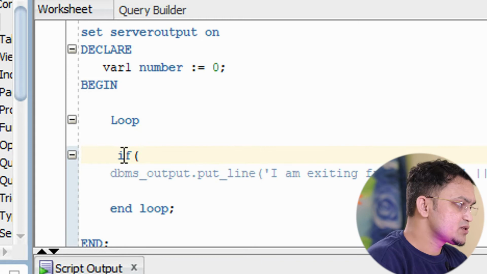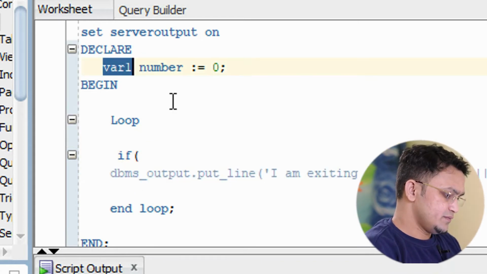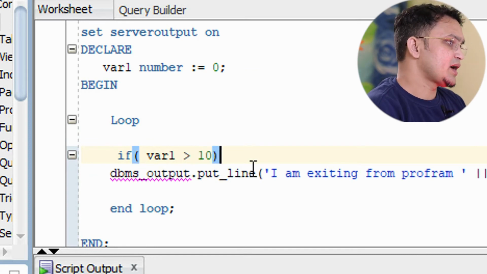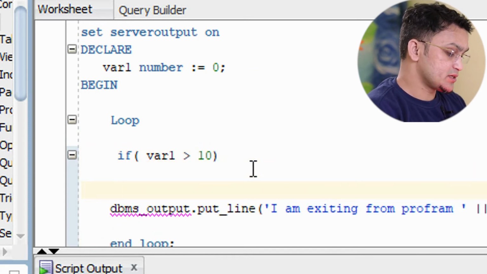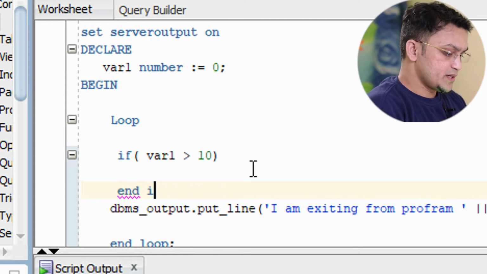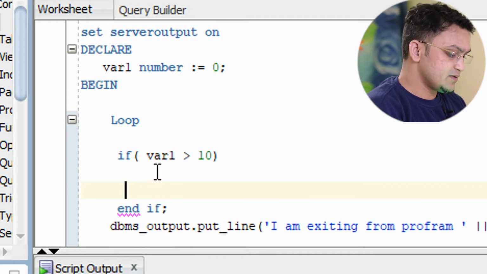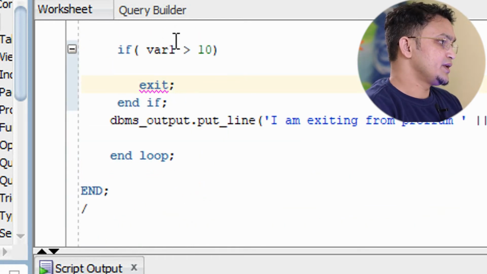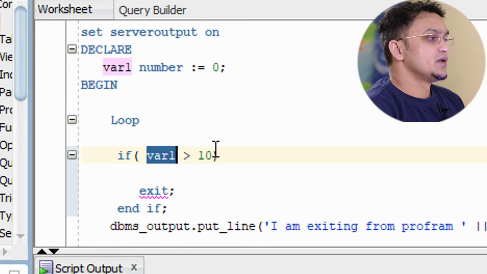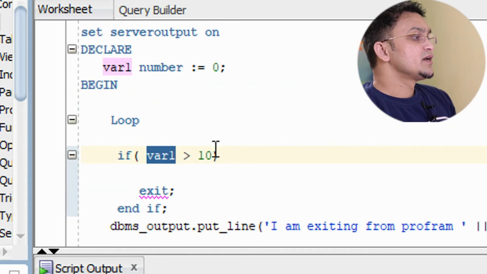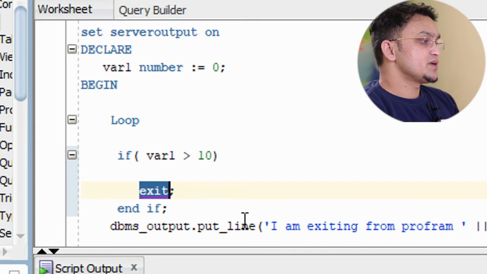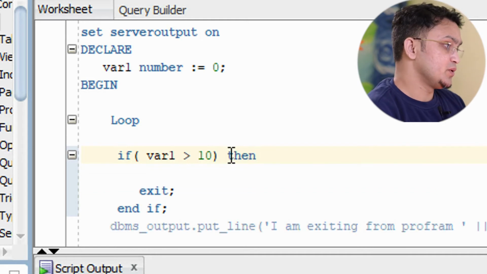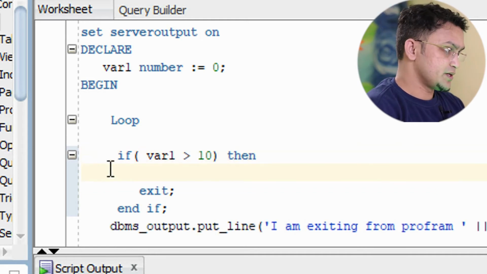So I wanted to break this loop when the variable value is greater than 10. At that time I wanted to exit, correct? So what I need to do over here is use the exit keyword. As soon as this variable's value becomes more than 10, it will execute this and go out of the loop. So we need to mention it over here.